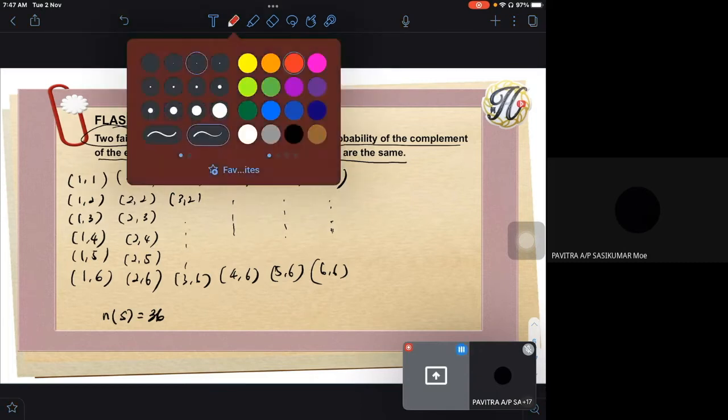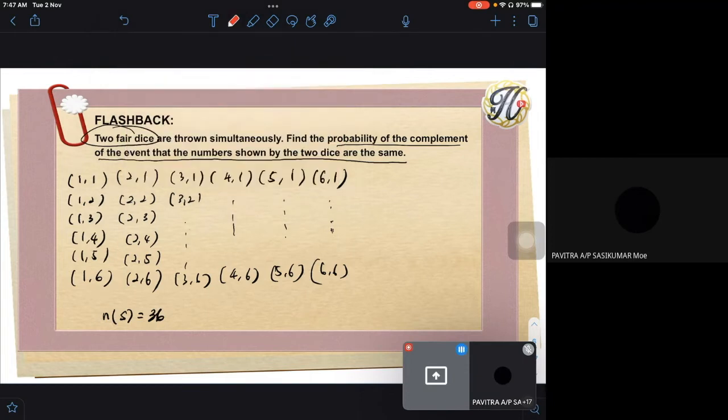Same number, macam contohnya 1, 1, 2, 2. Sama lah. And here we've got 3, 3. Another here 4, 4. Here 5, 5. Then 6, 6. So 1, 2, 3, 4, 5, 6.